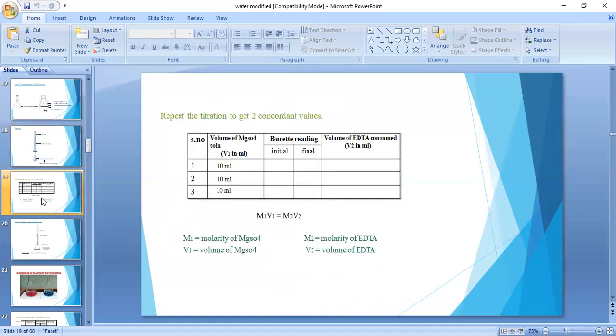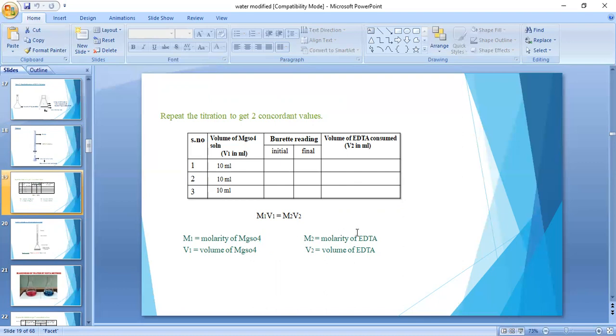Next, repeat this titration 2 times to get concurrent values. Concurrent values means the same values, and note them down in your tabular column. Then we calculate the molarity using M1V1 = M2V2. M1 is the molarity of MgSO4, which is weight by molecular weight into 1000 by 100, and V1 is the volume taken, 10 ml.